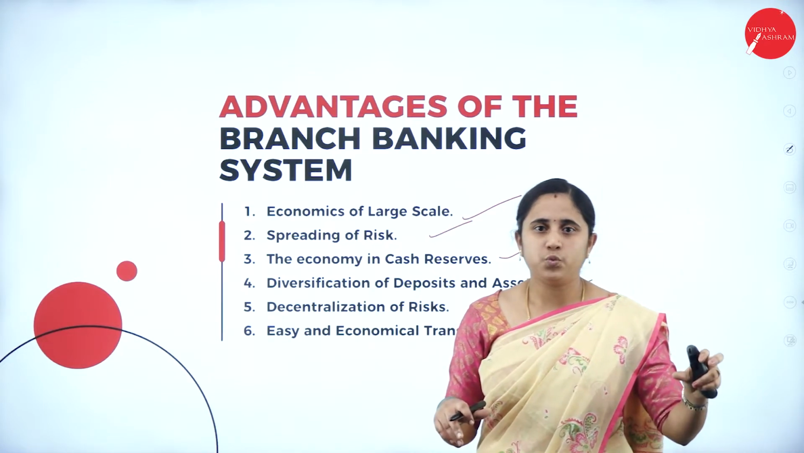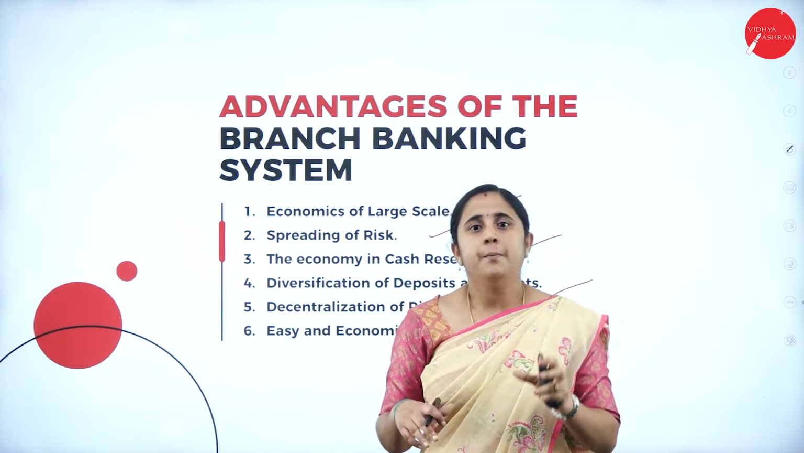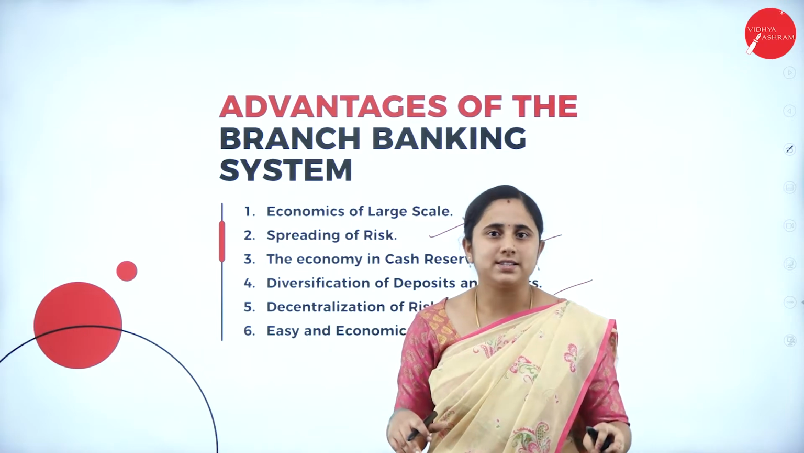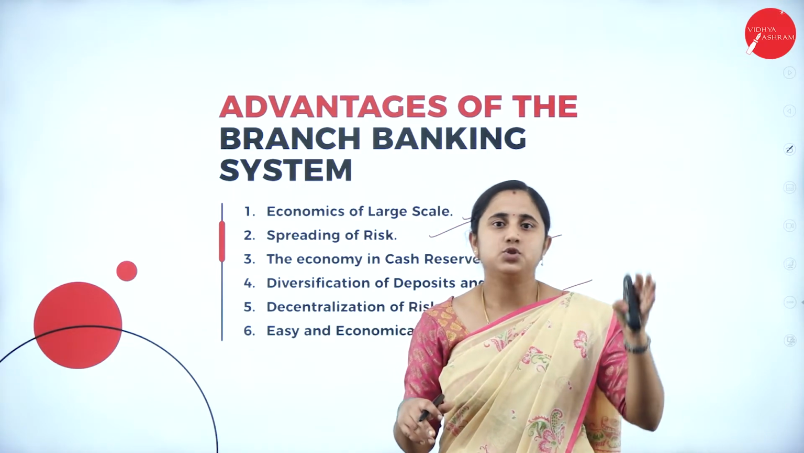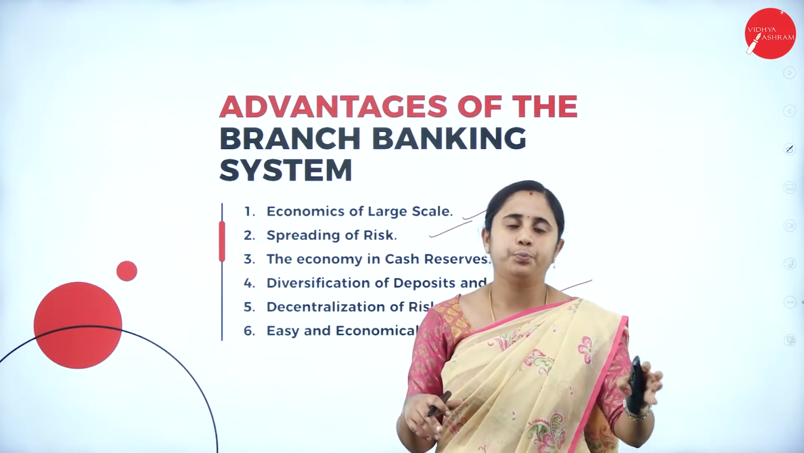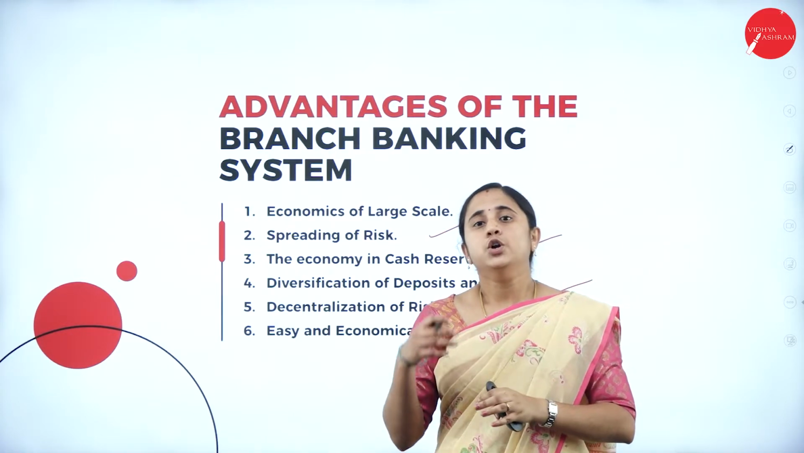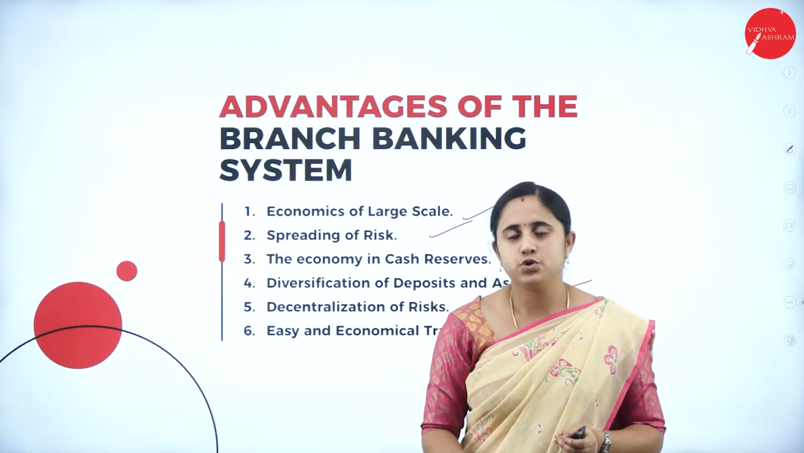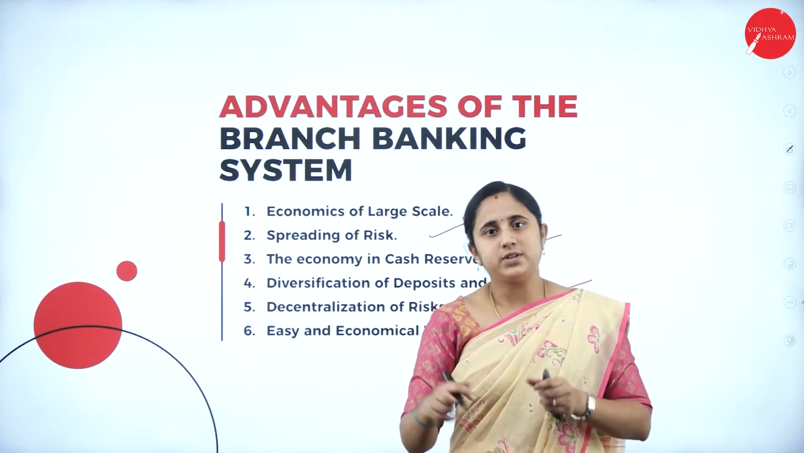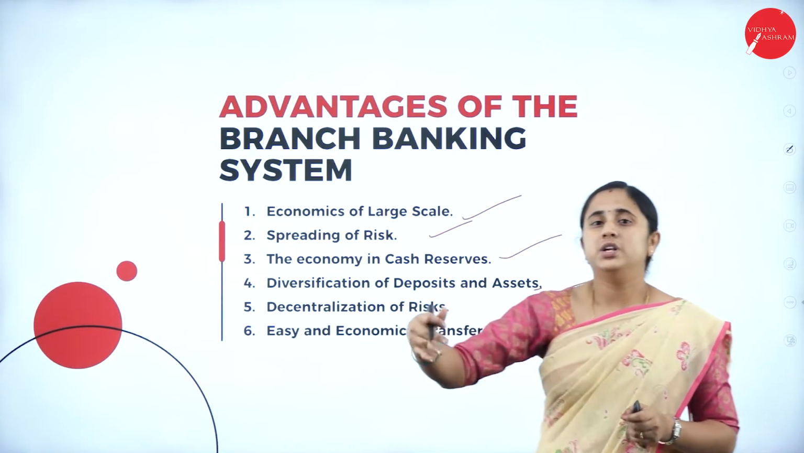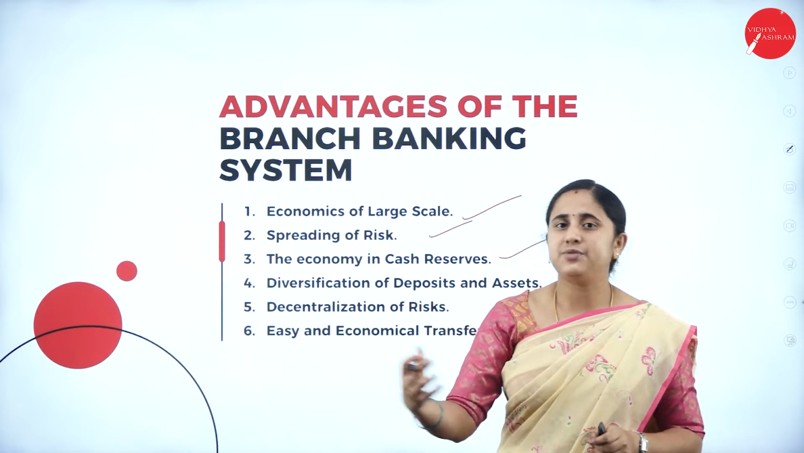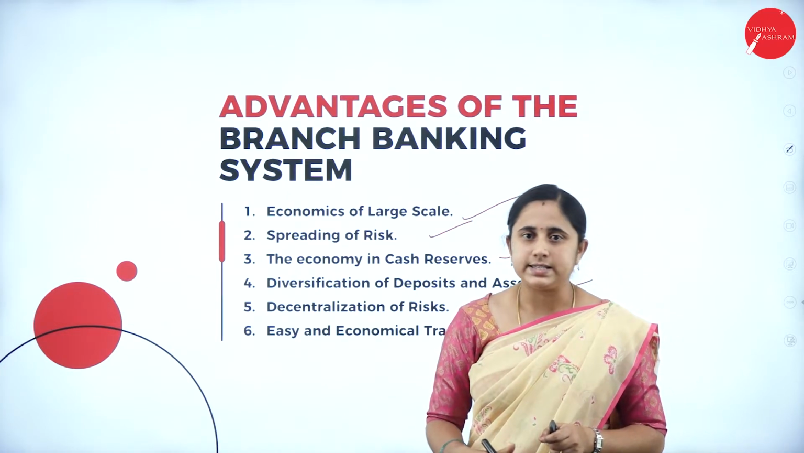So, from the branch 1, we collect 50 lakh rupees. The lending requirement is less. So, the branch 1 is not utilized full 50 lakh rupees for the lending purpose. So, you can utilize that 50 lakh rupees to lend in other branches. So, you can utilize the fund, deposits and assets to different branches. So, you can diversify the deposits and assets.